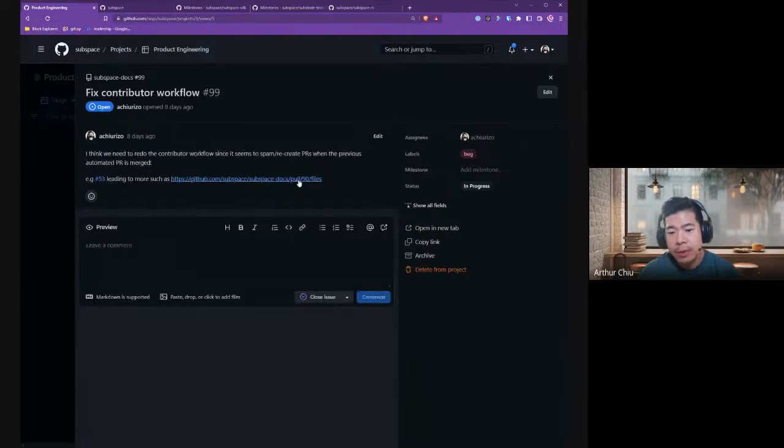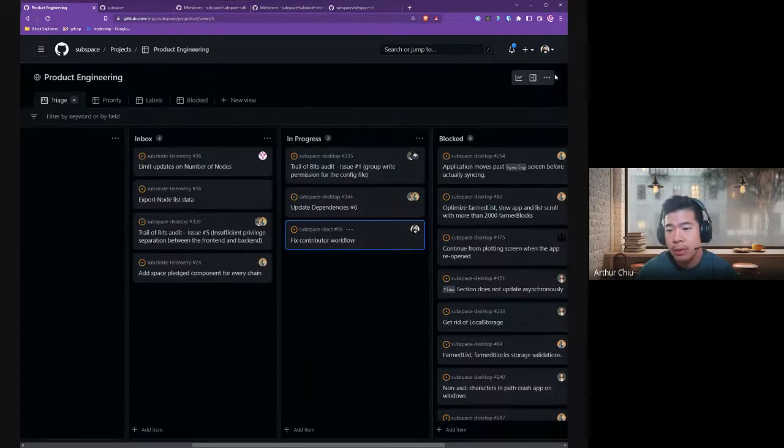I'm going to work on this one, just to give Justin a heads up. I wanted to fix the contributor workflow because I think it's spammy, so I'll get that done soon. Pretty much, every time you open a contribution, it just repeats the same name. So I'd like to either fix it or turn it off. So I'll get to that.